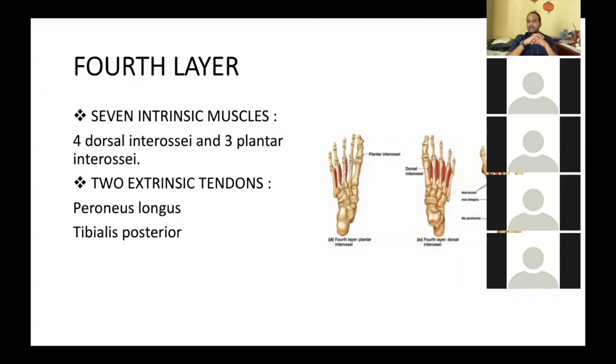Peroneus longus is a muscle of the lateral compartment of the leg, whereas tibialis posterior is a muscle of the posterior compartment of the leg. So I will not go into detail about these tendons, but we will talk in detail about the dorsal interossei and plantar interossei of the fourth layer.